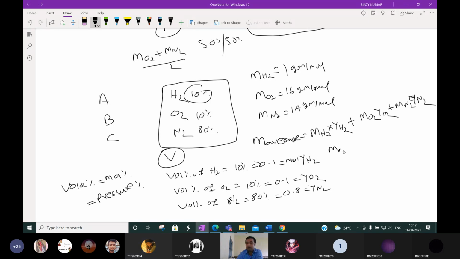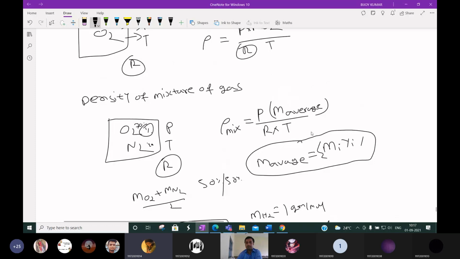So the average molecular weight will be 1 into 0.1 plus 16 into 0.1 plus 14 into 0.8. Whatever value comes will give the average molecular weight of the gas mixture. Please remember this formula. For a single gas, density is nothing but PM by RT. For a mixture of gases, it is P by RT into the average molecular weight, which is the sum of the products of individual molecular weight and mole fraction of that component.